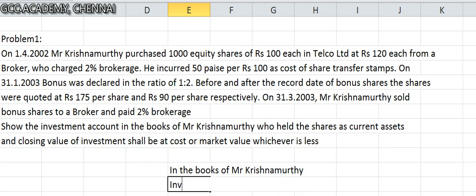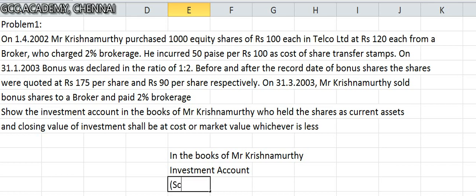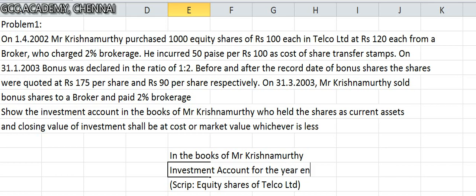We have to call this investment account, and not only that, within brackets, scrip means share, equity shares of Telco Limited. Investment account, this is for a period, normally for the year ended 31/3/2003. So this is the heading you have to give.